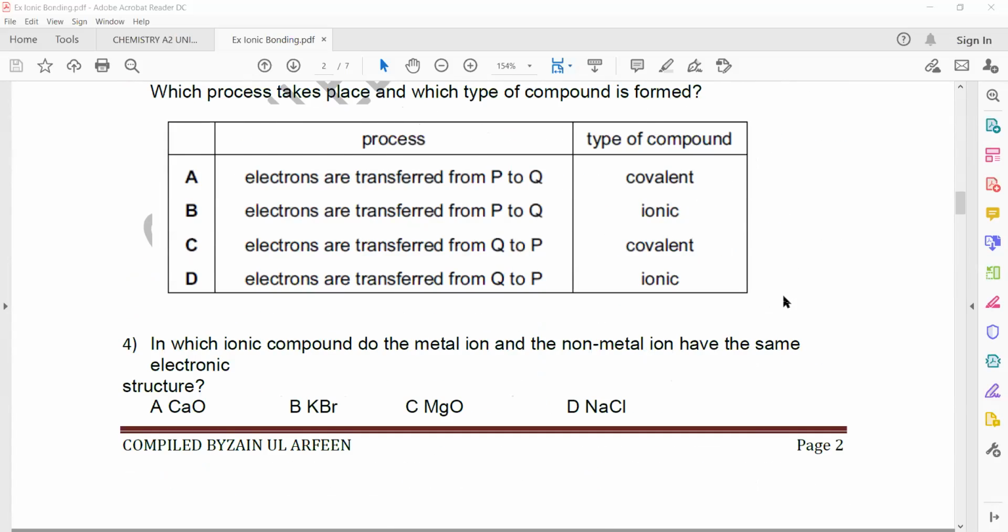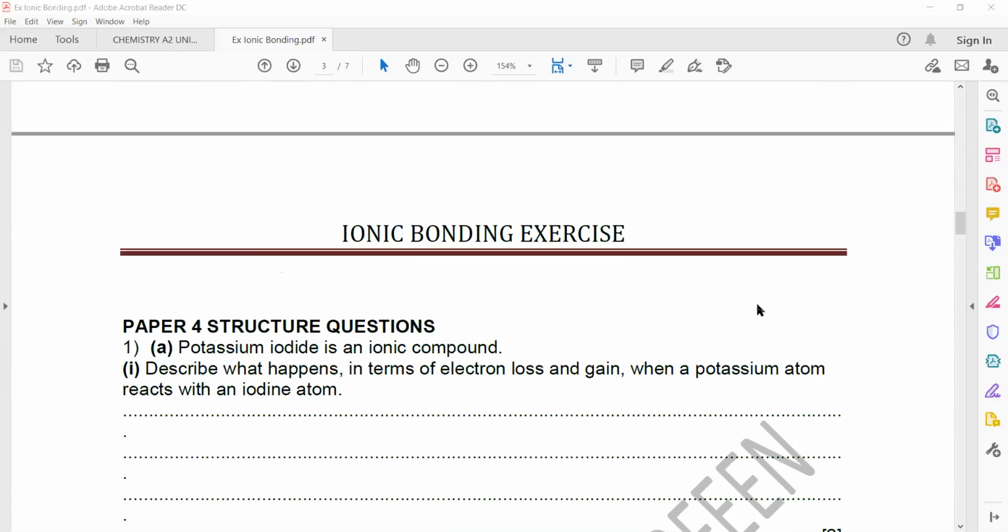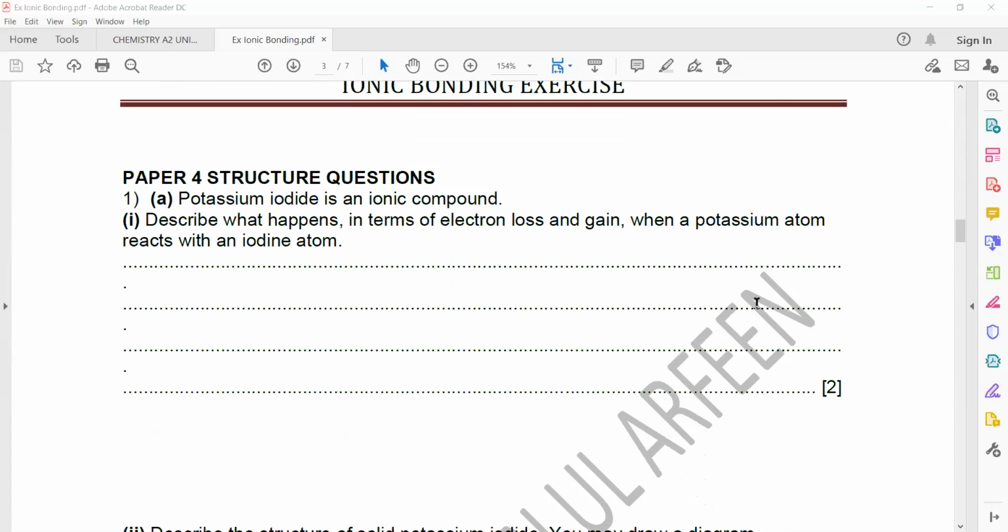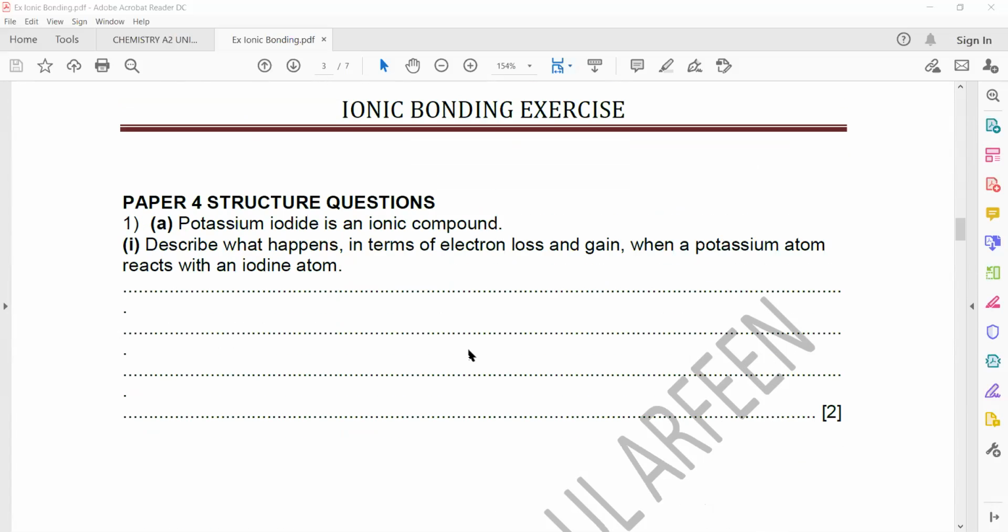MCQs you will solve. It's your understanding. Structure questions I will discuss with you.